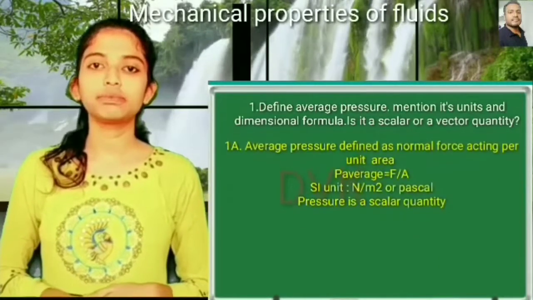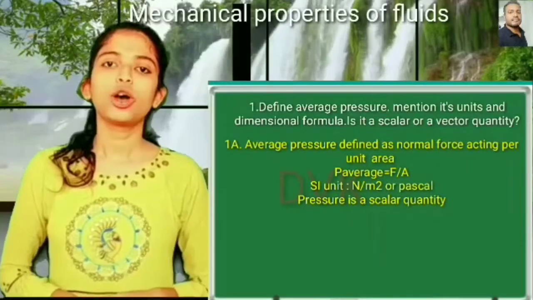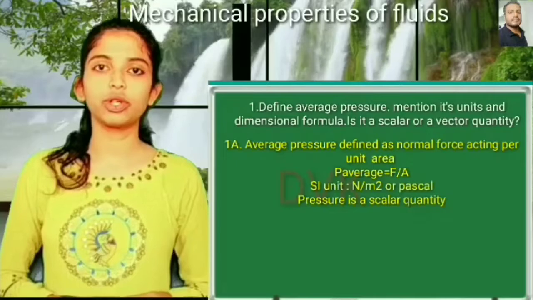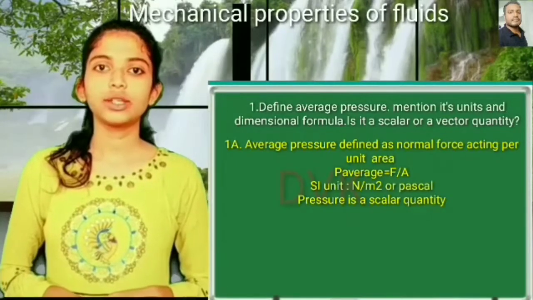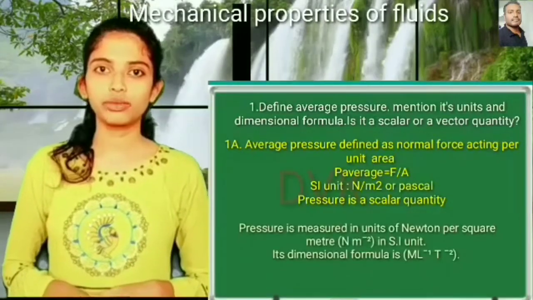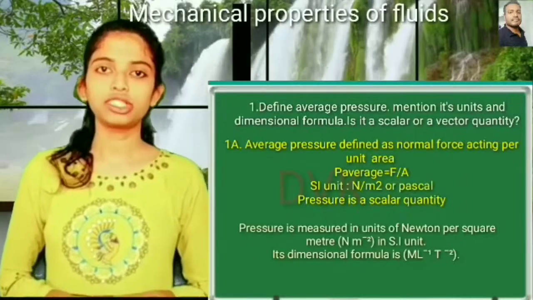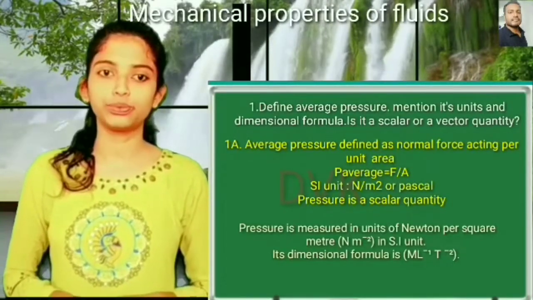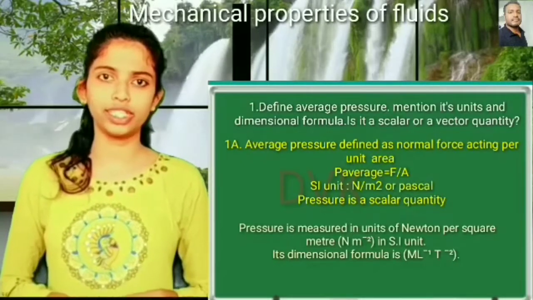The answer is, average pressure is defined as the normal force acting per unit area. Average pressure is equal to force by area. Its SI units are Newton per meter square or pascals. Dimensional formula is M L power minus 1 T to the power minus 2. Pressure is a scalar quantity.